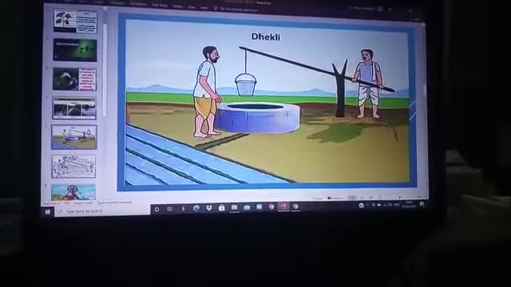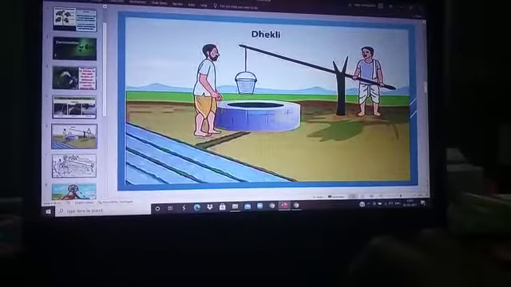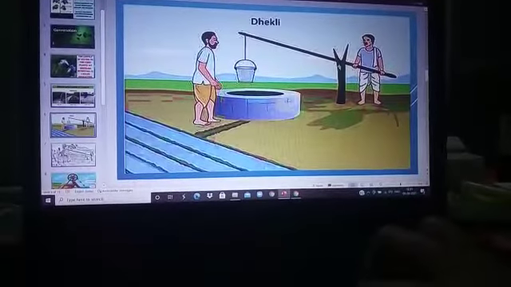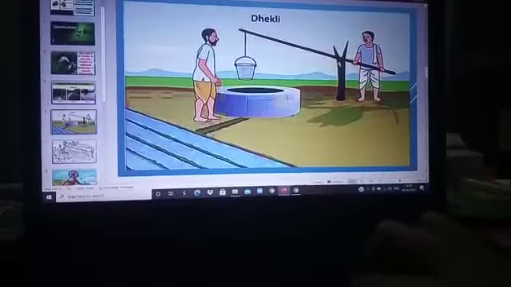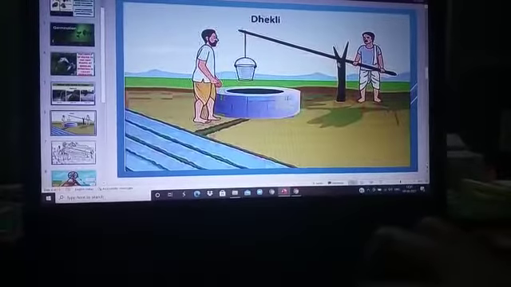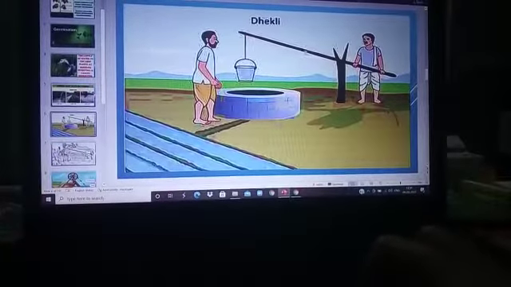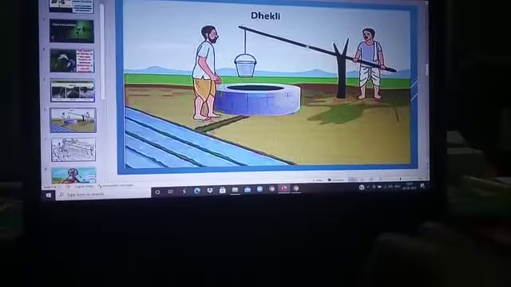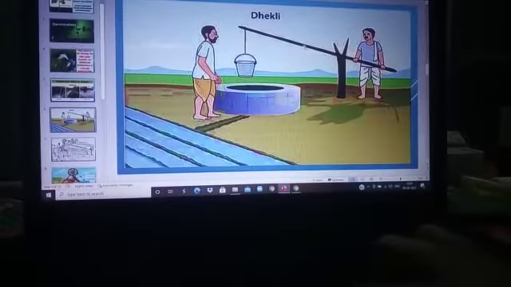In the Dekli method of irrigation, one Y-shaped fork is present. A Y-shaped wooden rod is present. Above this wooden rod, another wooden rod is connected. It acts as a lever. Children play on the seesaw. How does the seesaw work? In the same way the lever also works.